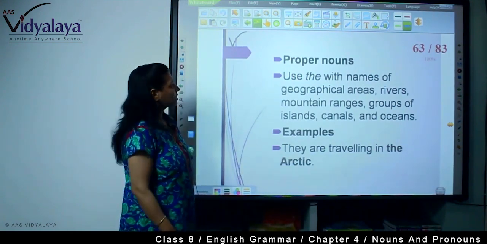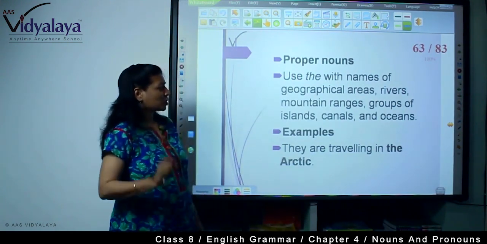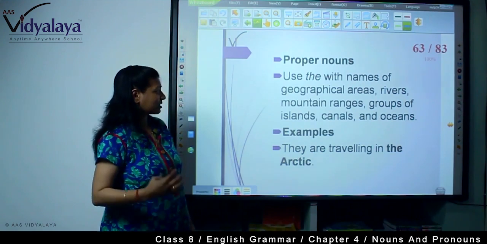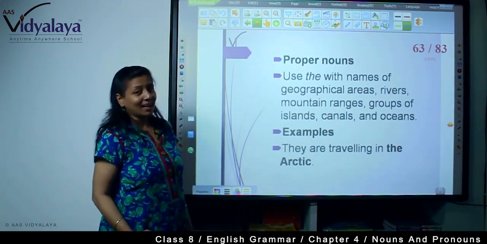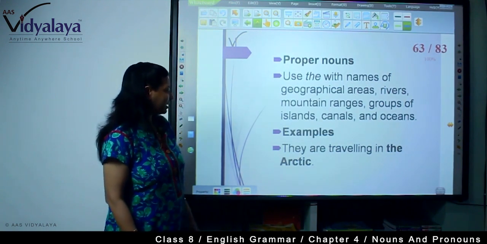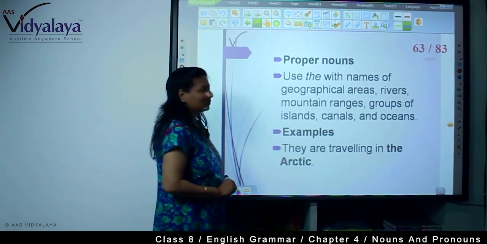Now, proper nouns. Use the with names of geographical areas, rivers, mountain ranges, groups of islands, canals and oceans. They are traveling in the Arctic.